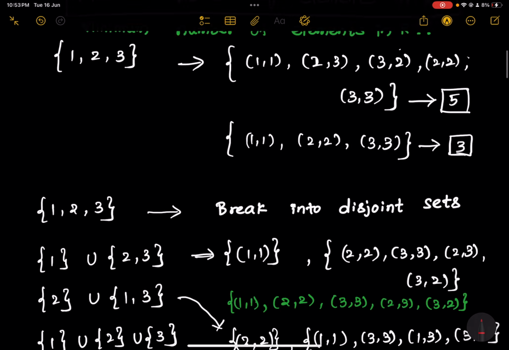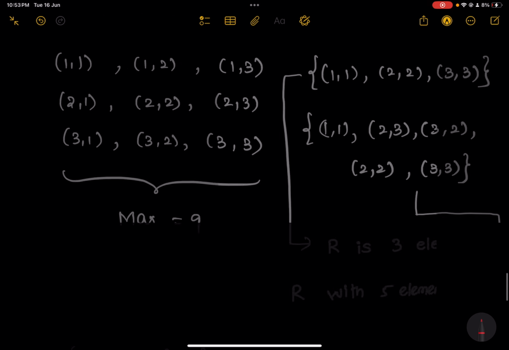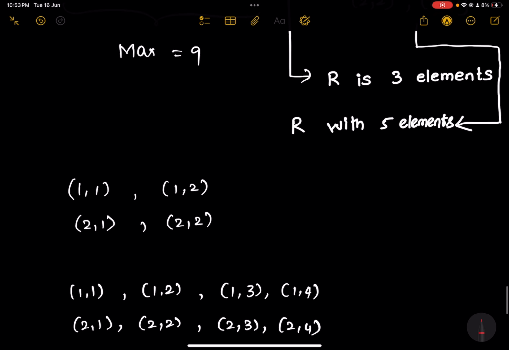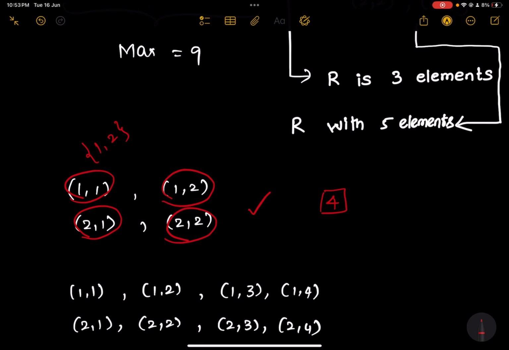So, to answer that question, let me show you something. Let us say you have only 2 elements in the set. So, these are the 4 elements that are possible in your relation. And if you put all these 4 elements in your relation, it will definitely become an equivalence relation. So the maximum number of elements are 4. All right.